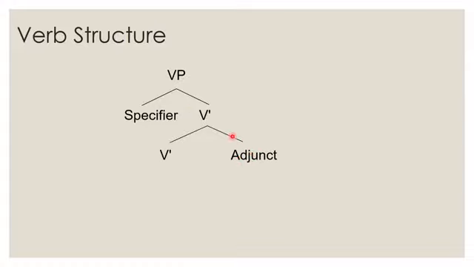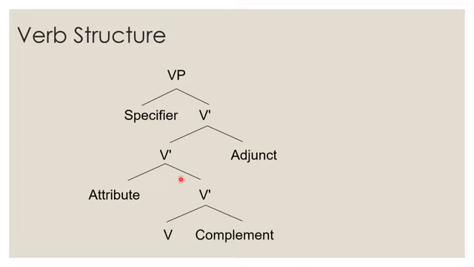This is an adjunct, a daughter of V bar and a sister of another V bar. And then an attribute is a daughter of a V bar and sister of another V bar. And we have the complement here, the daughter of V bar and a sister of the head. So a complement is always a sister, or at the same level as the head.